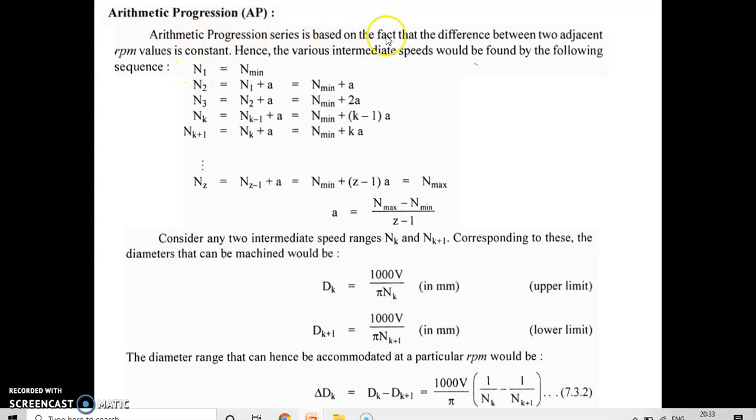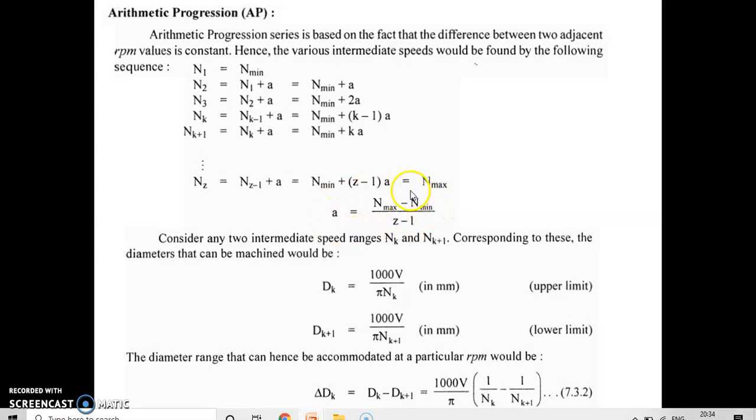For arithmetic progression, the series is based on the fact that the difference between two adjacent RPM values is constant. Hence the various intermediate speeds would be found by the following relation. For example, N1 is the minimum speed, N2 is equal to N1 plus A, N3 is equal to N2 plus A, and so on. So what we are doing is adding this arithmetic constant A at each and every step.